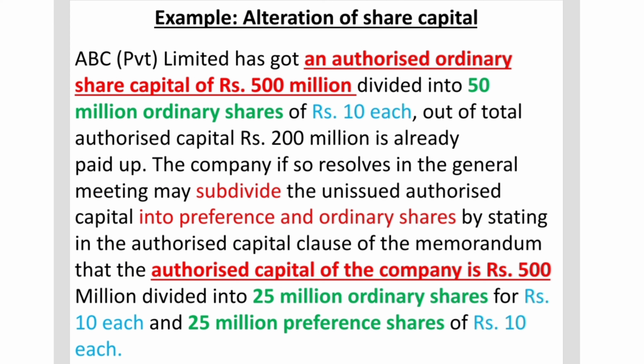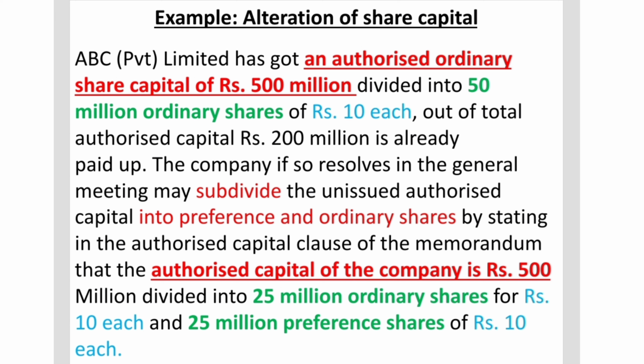The reason I've highlighted these two points in green is to reiterate the fact that initially the company had 50 million ordinary shares, that is just one kind of shares, and the total quantity of shares was 50 million. And even after they make the change, as you can see, the total quantity of shares is going to be 25 million plus 25 million, which equals 50 million shares.